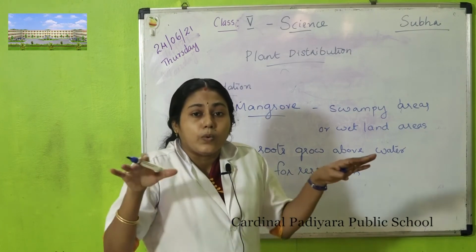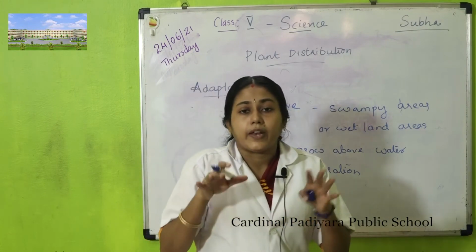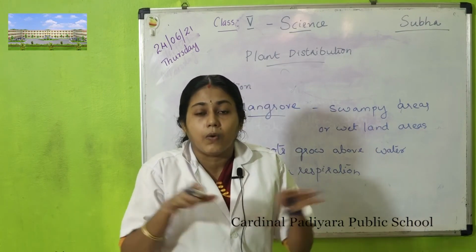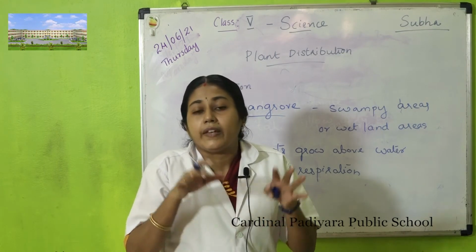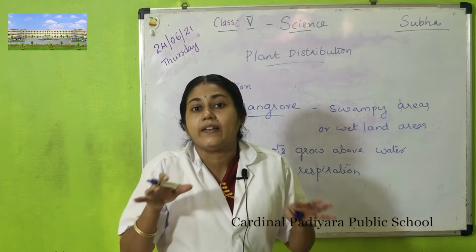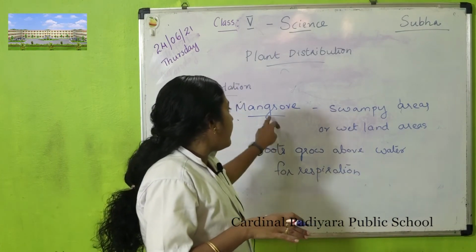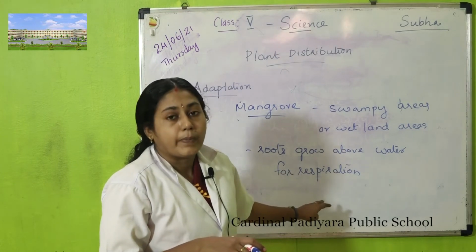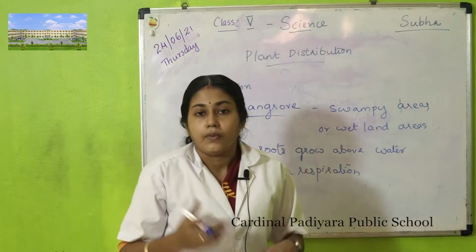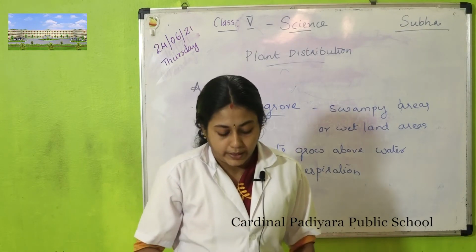Normally, these plants grow in water and always their roots are underwater. You know that in normal cases when a plant lives in water always, there is a chance of the plant wilting. To avoid this condition, what do the plants do? The roots of mangrove plants grow out of water, or pop out of water, for respiration.